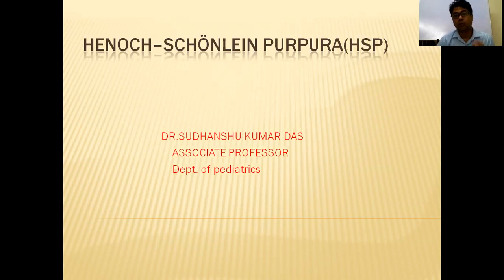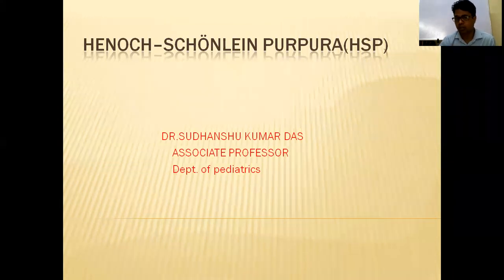Third is small vessels. What are the small vessels? Like your arterioles, venules, capillaries. When these vessels are involved, the disease most common in children is Henoch-Schönlein purpura. That is most common; you will get it in pediatrics. So Takayasu, no need to know because it is rare. But Henoch-Schönlein purpura is a small vessel vasculitis, and Kawasaki disease is a medium vessel vasculitis. These 2 are common, so we have to know them.